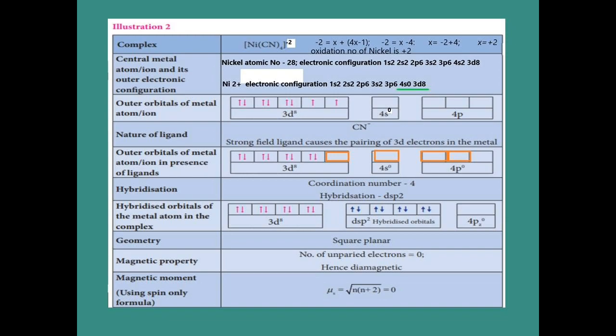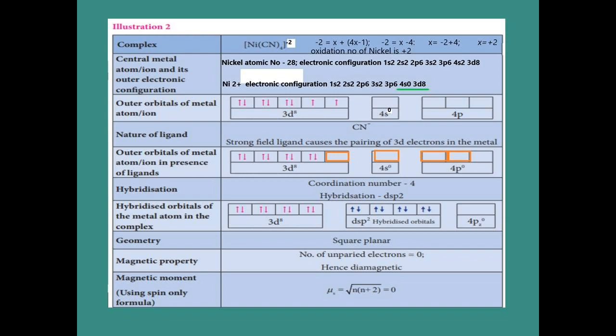Illustration 2, the given complex is tetracyanidonickelate. Here we are going to find out the oxidation number of nickel. So minus 2 is the net charge, which is equal to x, the oxidation number of nickel. We don't know that, so we put x plus 4 into minus 1. Minus 1 is for the cyanide. So we get the oxidation number for nickel as plus 2 after calculation.